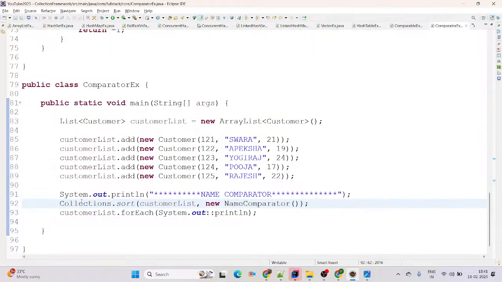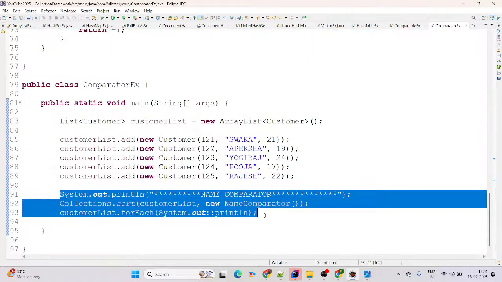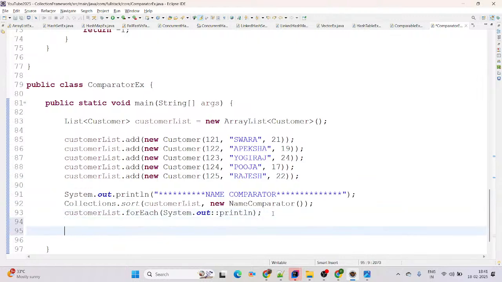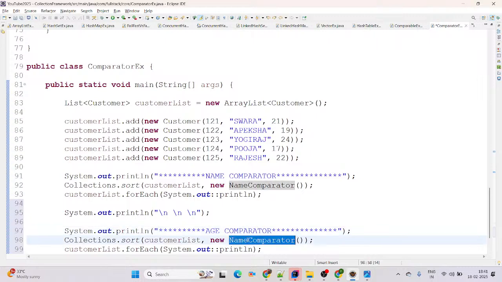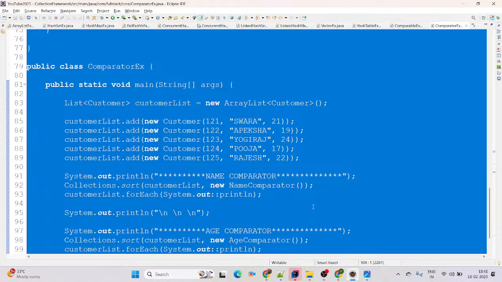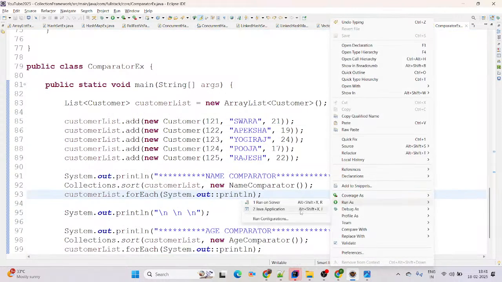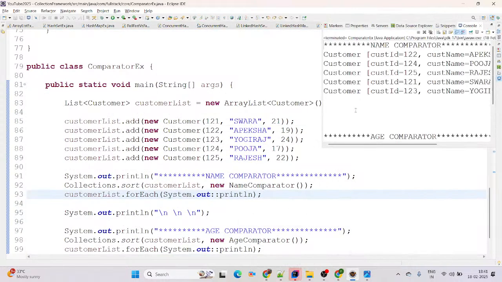Same thing we'll do for age comparator as well. First it will print by name comparator. Next we are trying to print by using age comparator here, right? This will be the age comparator, and there you can simply call the age comparator. It will print accordingly. Now simply try Run As Java Application, then see one screen.